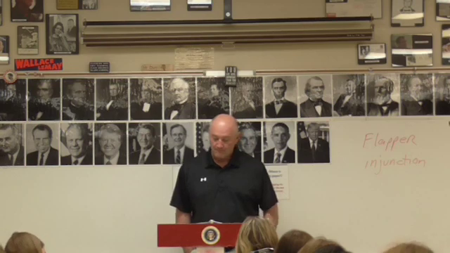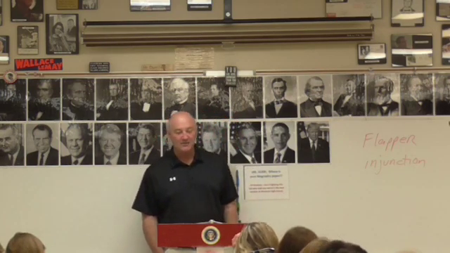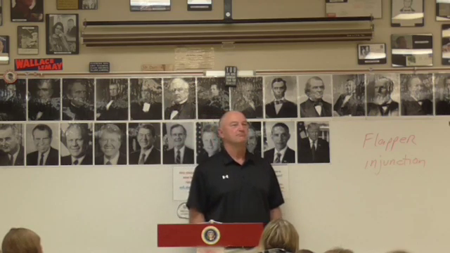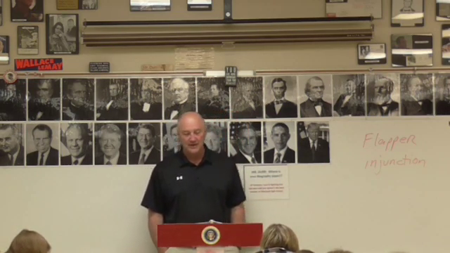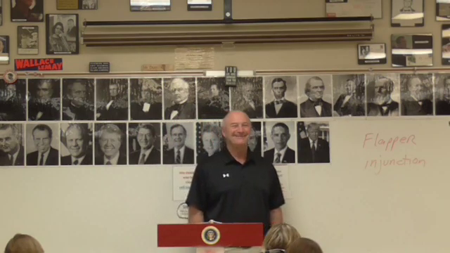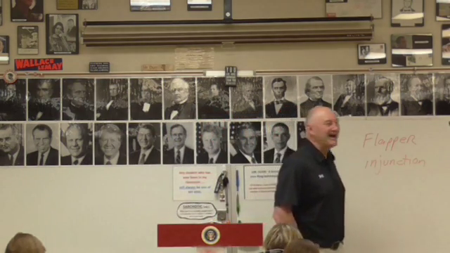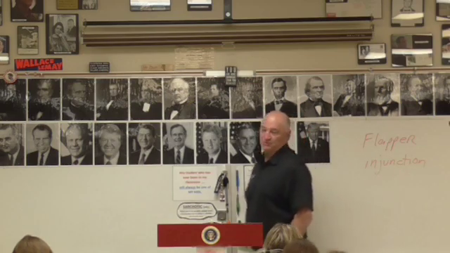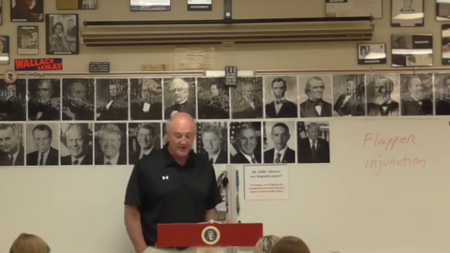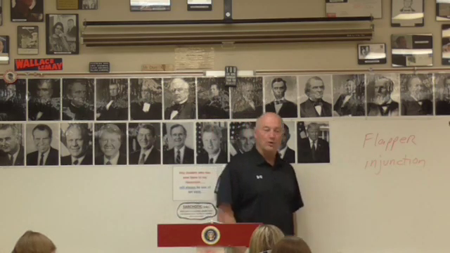Now, who do you think the Republicans nominated for president in 1924? Seemed like it'd be a pretty simple choice. Calvin Coolidge. Now, some members of the Republican Party didn't like that. Didn't think he was the guy. So what happens when that happens? They split, and a new party comes about called the Progressive Party.